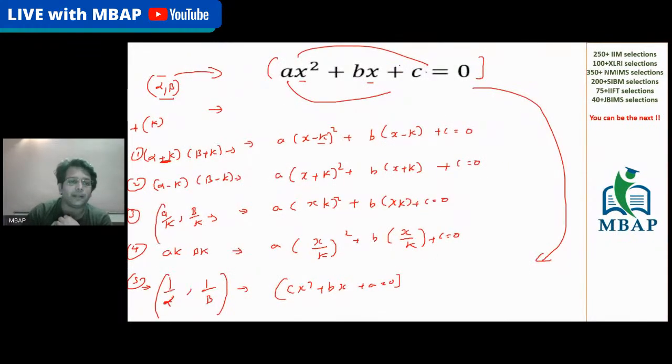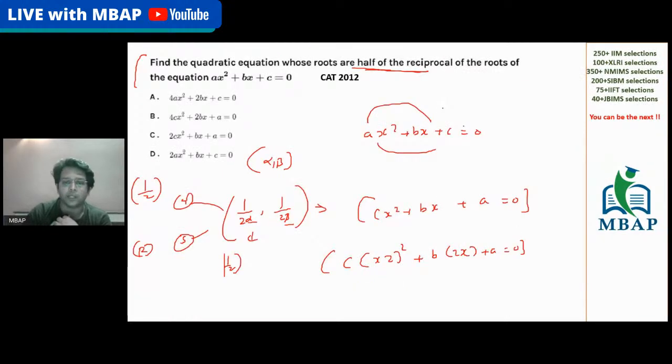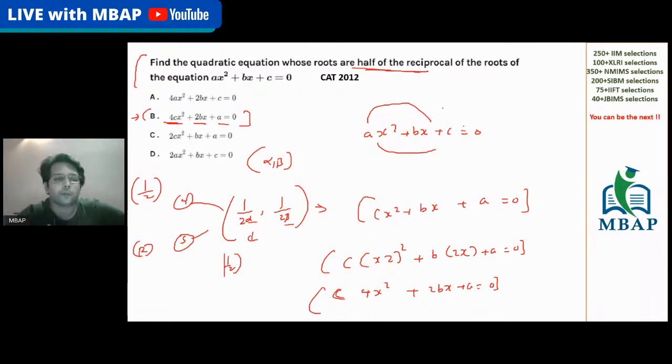If you want to divide by k, multiply by k in the expression. If you want to multiply by k, divide by k in the expression. If you do this, c times (2x) the whole square will become 4cx square, then plus 2bx plus a is equal to 0. That's how simply you can form the equation. So 4cx square plus 2bx plus a is equal to 0, and hence the answer for the given question is option number A.